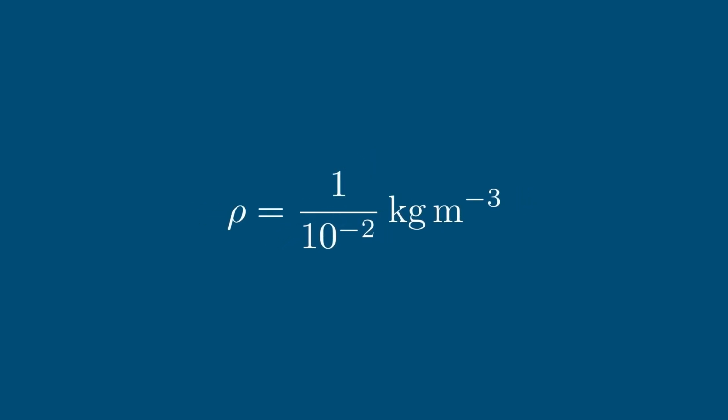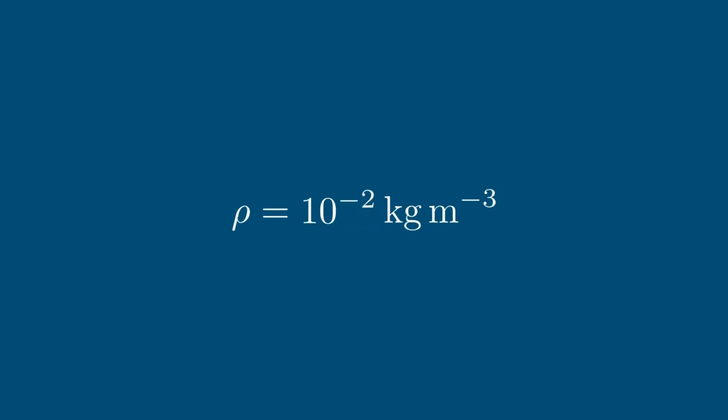And you may recall from video number 3 that when we divide by negative powers, it's the same as dividing by a fraction, and that effectively undoes the negative power. And so we end up with 10 to the power of 2, which is simply 100 kilograms per cubic meter.